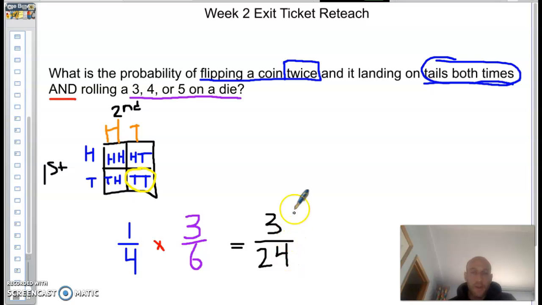Go back into your week 2 exit ticket, try it again, go to number 3, pay close attention to it, and if you get stuck, watch this video again. If you need another attempt, just message me to open it up again.